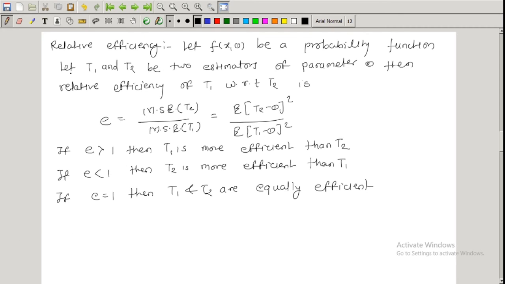And this is the relative efficiency for a general statistic T.